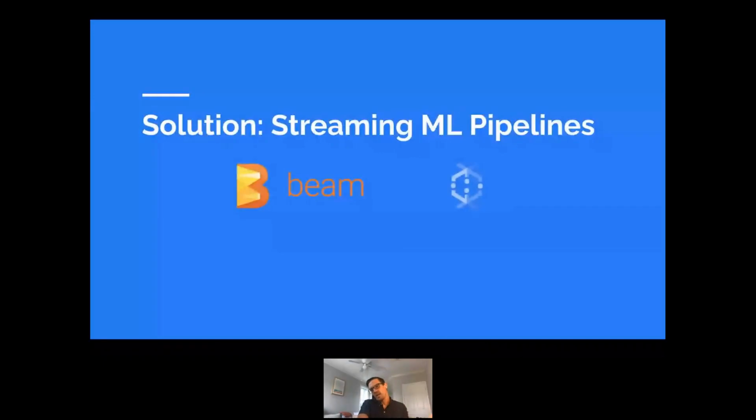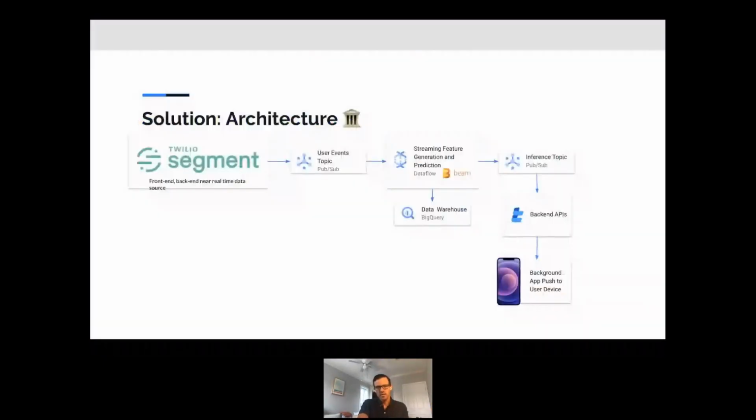So what solution did we come up with? We decided to implement streaming ML pipelines on Apache Beam. Let's walk through the architecture of what we designed, and then we can talk about why this was a good idea and works for us.